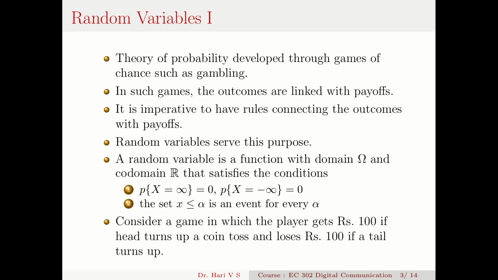So when you talk about random variables, if you look at the development of probability, that developed through games of chance such as gambling. Mostly this development was done by the French nobility, in the pre-French Revolution time. The French nobility had a lot of time and money to spare, and the French mathematicians developed the theory of probability through such observations in such games.